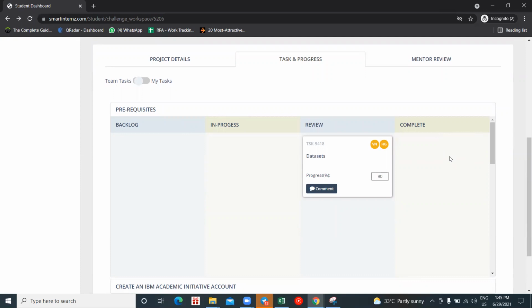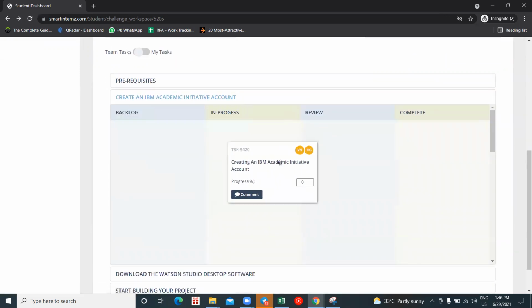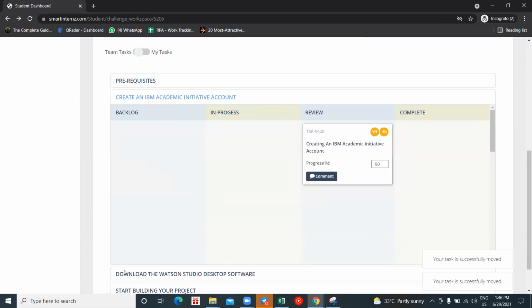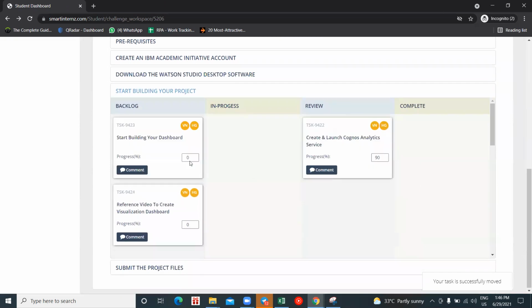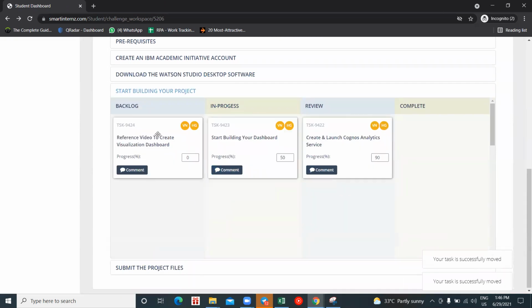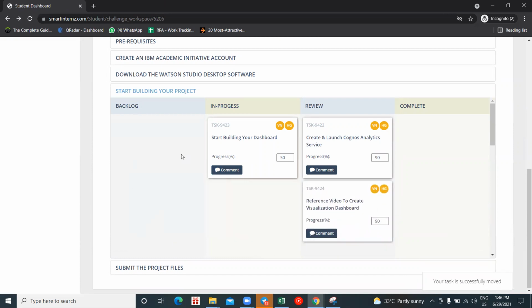Your submission deadline is 15 August. After this, we'll verify all your project submissions and we'll evaluate them, right? At that time, we'll move this to the complete section from your review section. So this should be done for all these activities, for all the milestones. For all the milestones, you will have different activities, right? If you have completed that particular activity, move it to the review section. If you are working on that particular activity, move it to the in progress section.